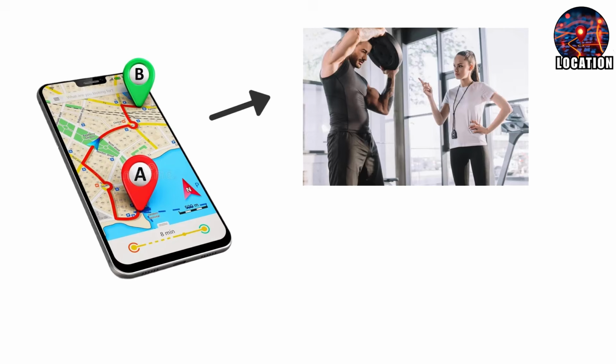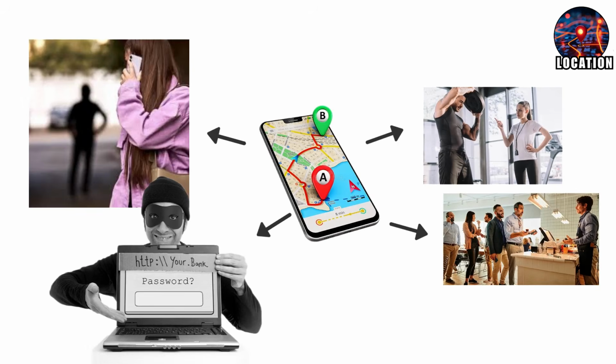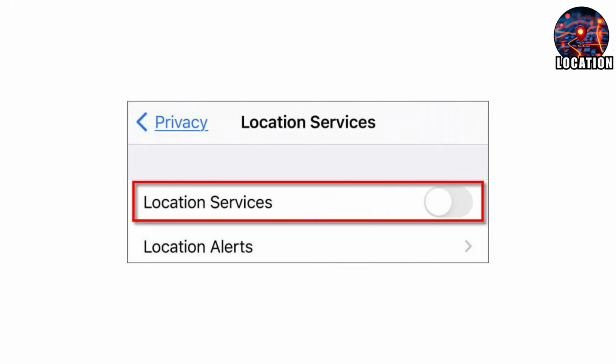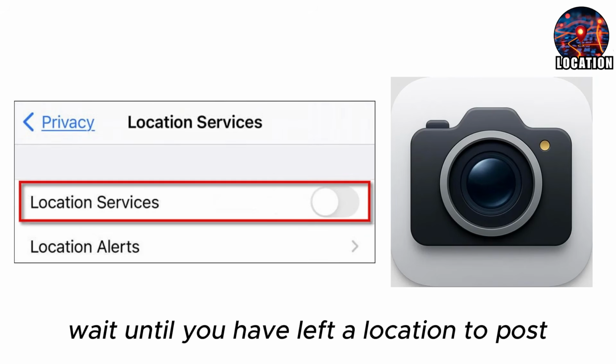Frequent check-ins at a specific gym or coffee shop reveal your daily patterns, making you a predictable target for physical stalking or social engineering. The best practice is to disable location services for your camera app and wait until you have left a location to post.